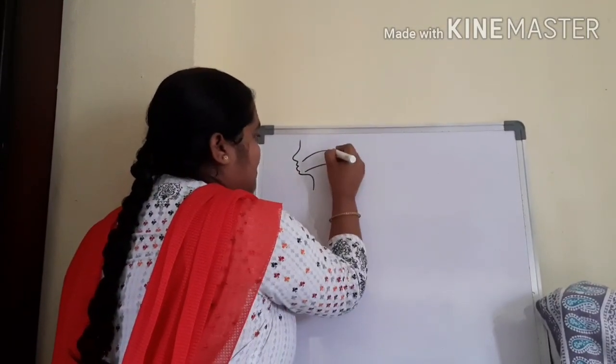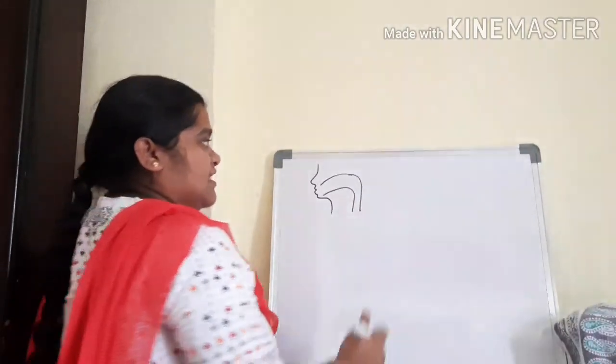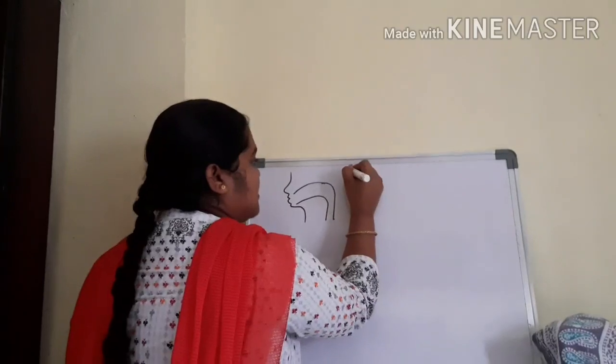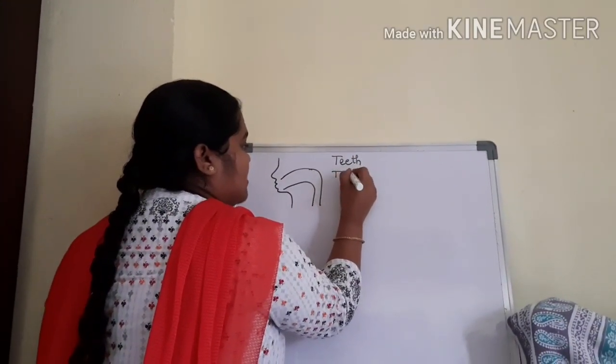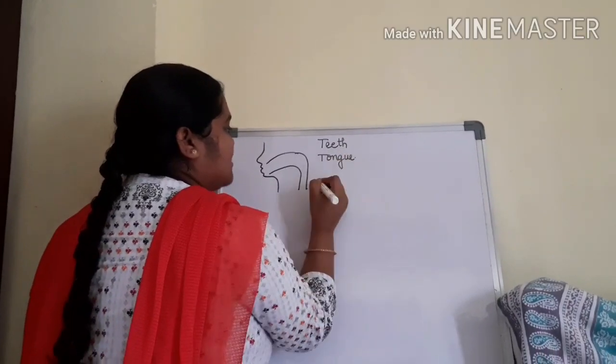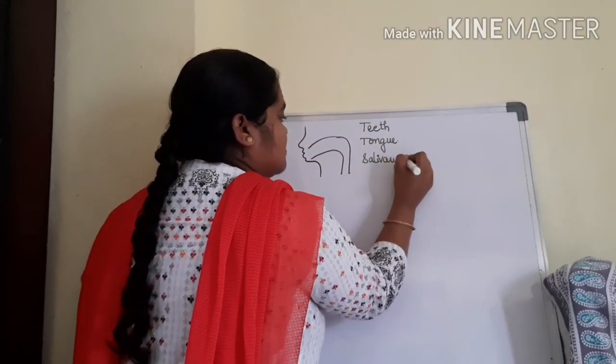In the mouth, what are the parts involved in the process of digestion? There are three types. One is teeth, next one is tongue, and another is the salivary glands.